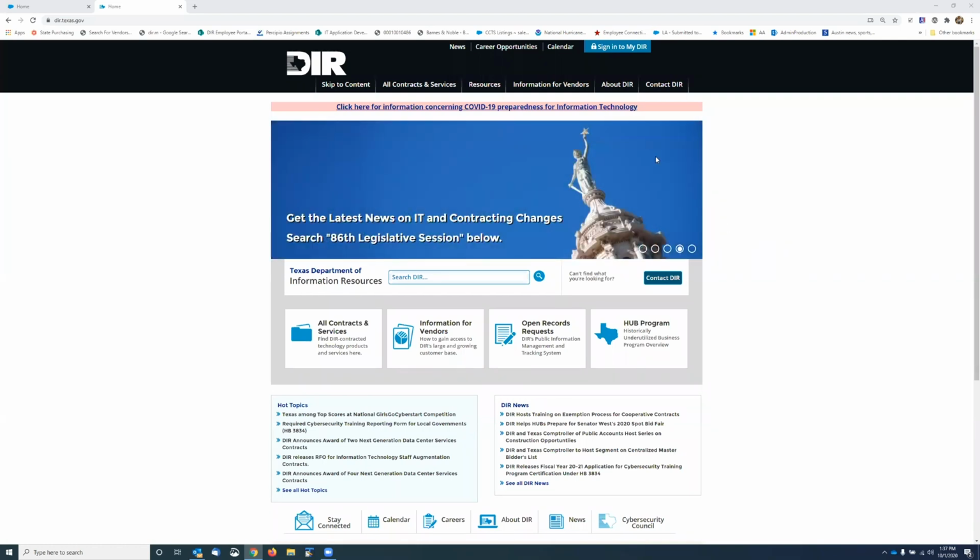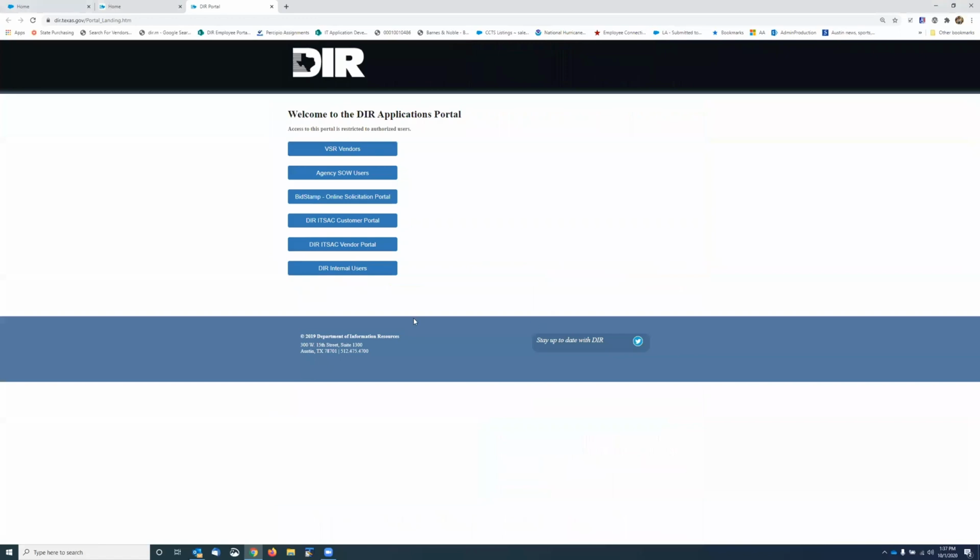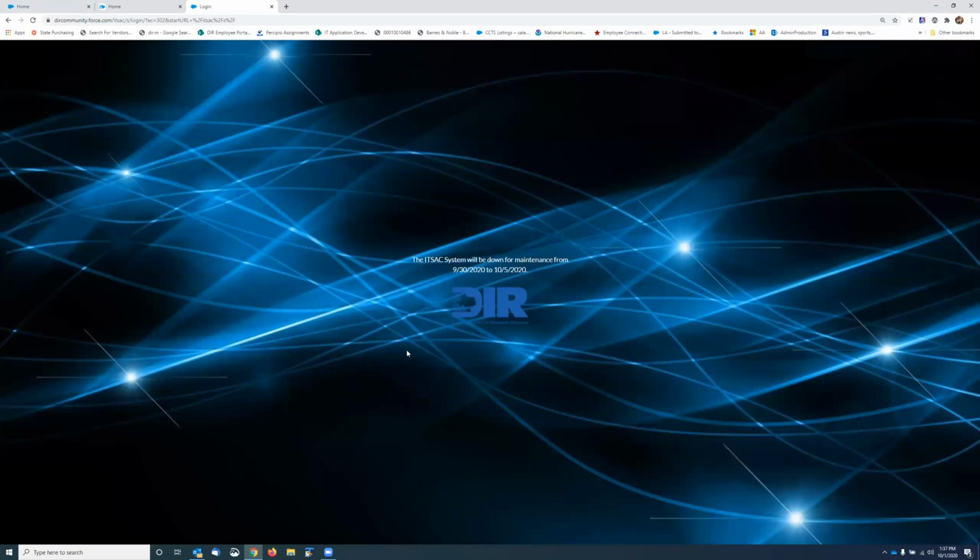So I'm going to start with the easiest way to log in, which would be to click here on Sign into My DIR, and there's a tab right here for DIR ITSAC Customer Portal. When you click on that, you'll be taken to a login screen. Right now, because ITSAC is down for what we're going through, the login screen isn't here. If you do not have a login, right underneath where those two boxes would be is a link that says Request Account here. And it's an easy one to fill out.